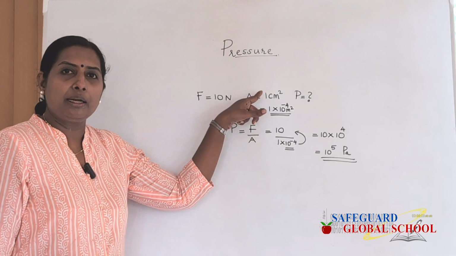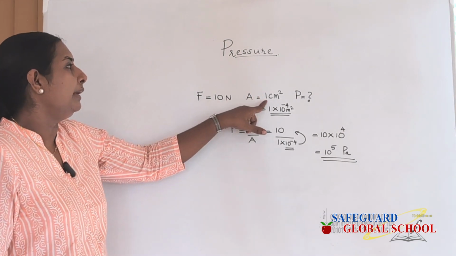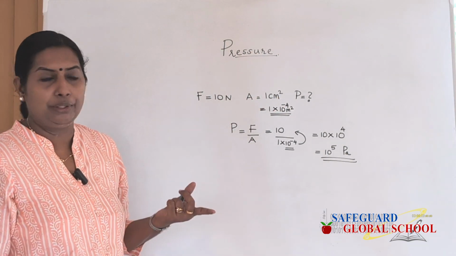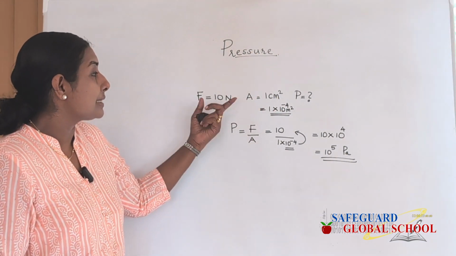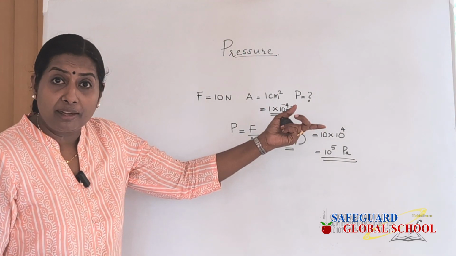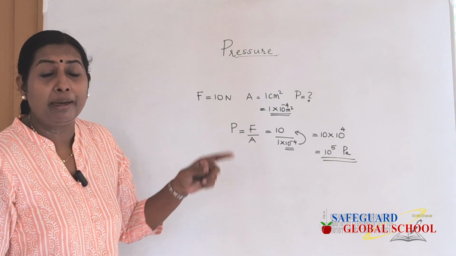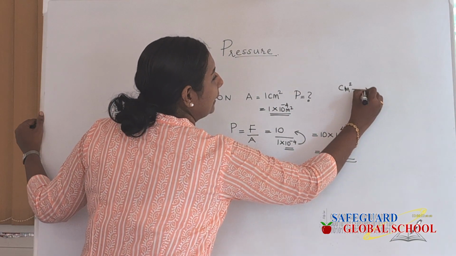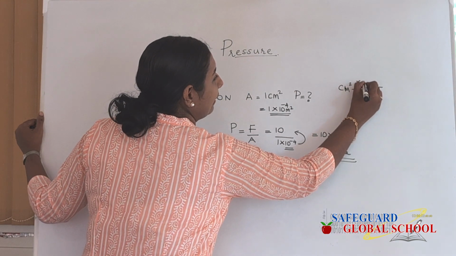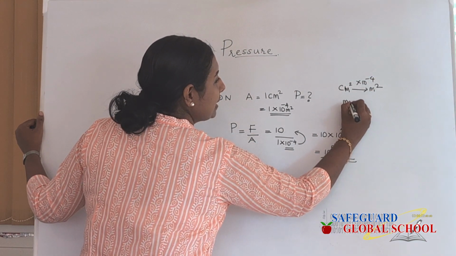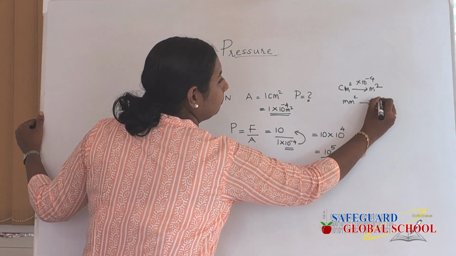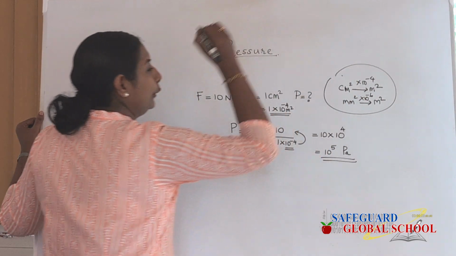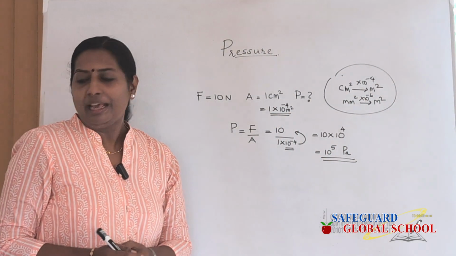But when the question comes, they may give the area in centimeter squares or millimeter squares. If it is millimeter, how will you convert it? When a millimeter square is converted into meter square, it is multiplied by 10 raised to minus 6. You have to note: centimeter square to meter square, multiply by 10 raised to minus 4, and millimeter square to meter square, multiply by 10 raised to minus 6. Note this while doing the numerical analysis.